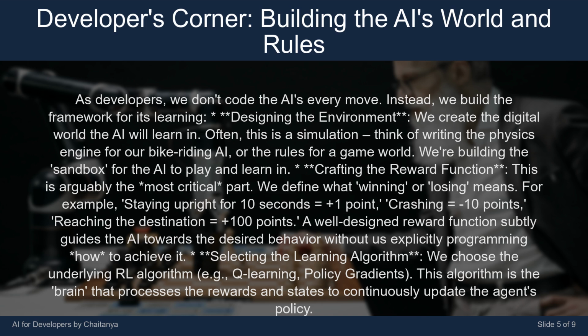A well-designed reward function subtly guides the AI towards the desired behavior, without us explicitly programming how to achieve it. Selecting the learning algorithm. We choose the underlying RL algorithm, e.g., Q-learning, policy gradients. This algorithm is the brain that processes the rewards and states to continuously update the agent's policy.